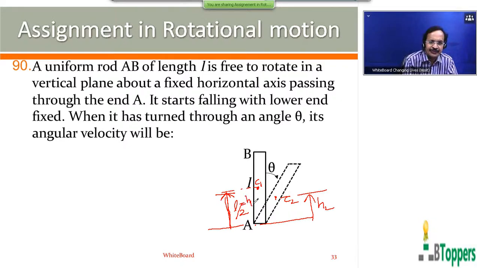H1 is the initial height of the center of mass. You can observe that C1 is the position of the center of mass in the vertical position of the rod. C2 is the new position of the center of mass of the rod.